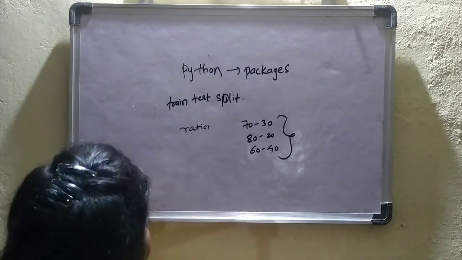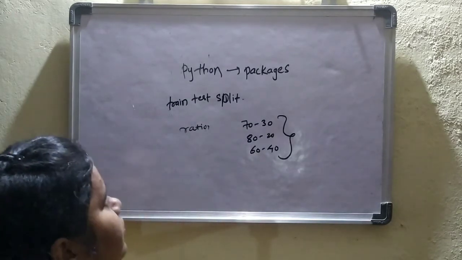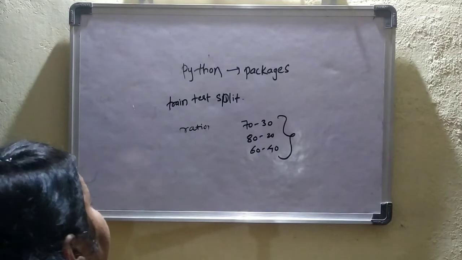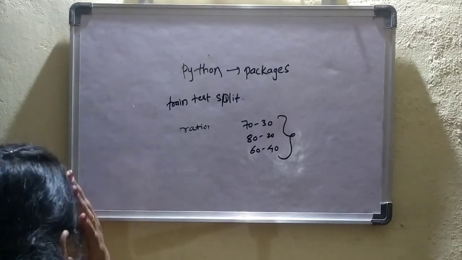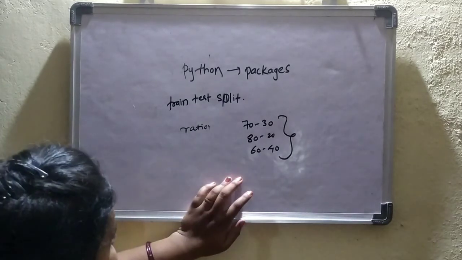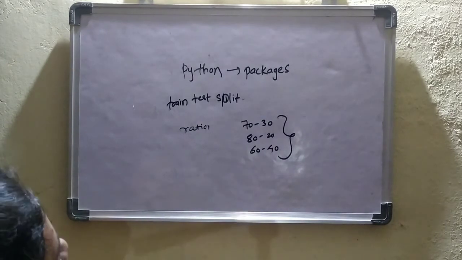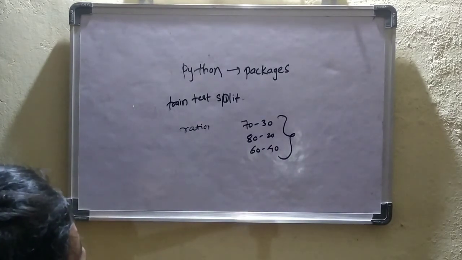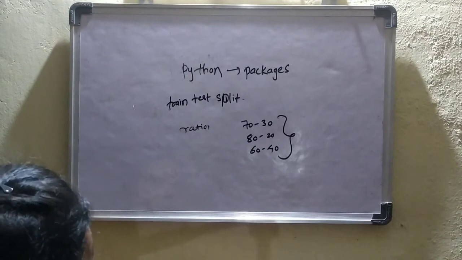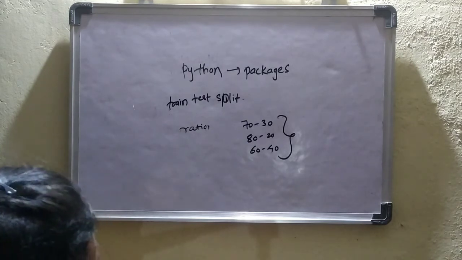So this was the basic explanation about how to divide the data set and the different things related to training and testing data sets. I hope everyone is clear with the idea. In the next video, we will see how to work with the data set in Python with a real-time coding example.